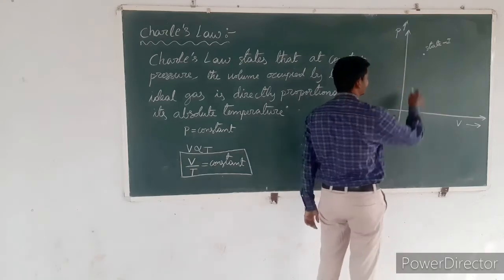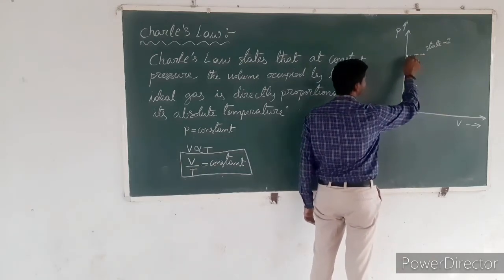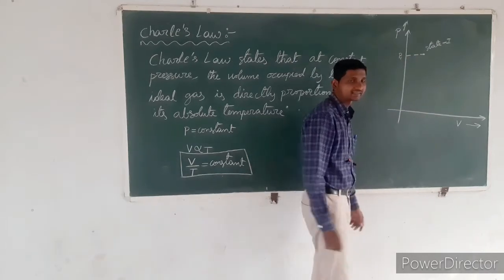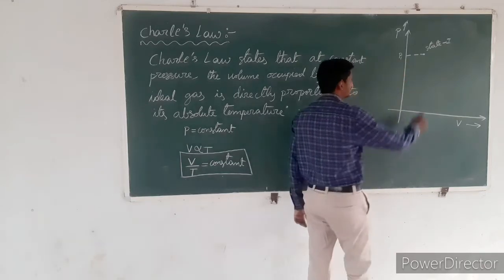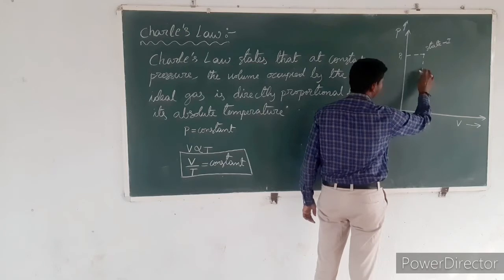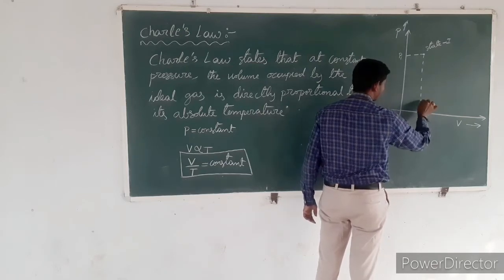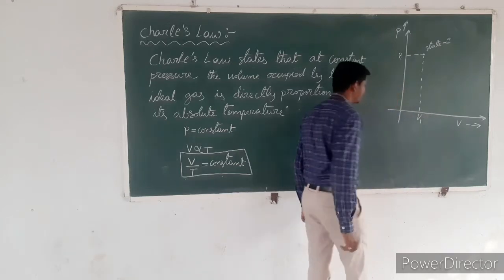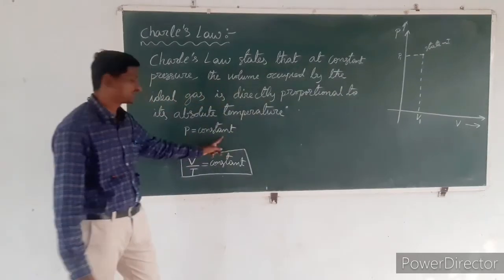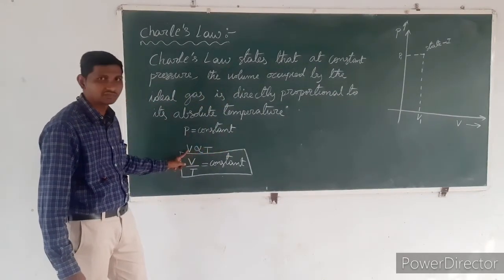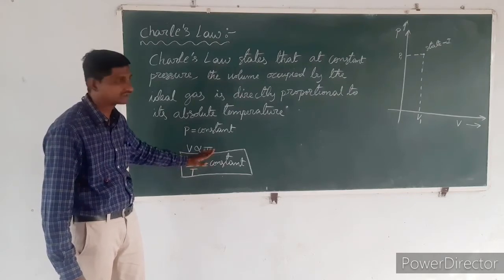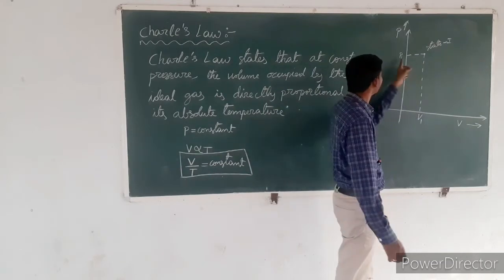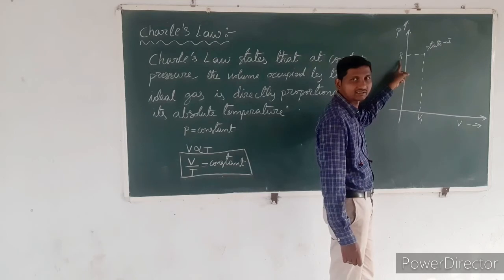At the initial state, the absolute pressure of the ideal gas is P1 and the volume occupied by the ideal gas is V1. At a constant pressure, the volume is directly proportional to temperature. That means throughout the initial state and final state, the pressure of the ideal gas is constant.